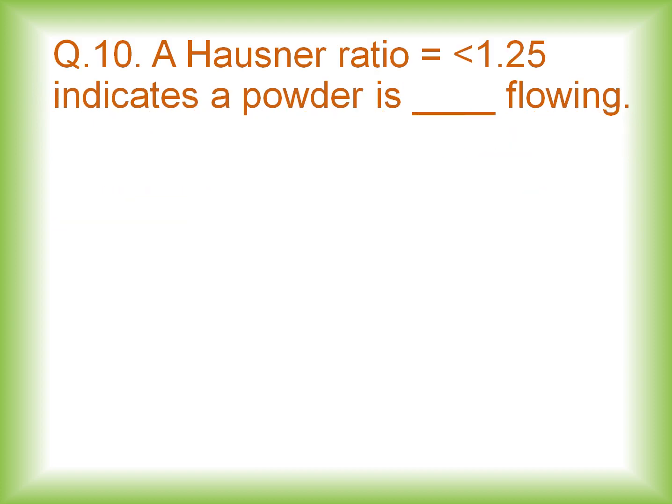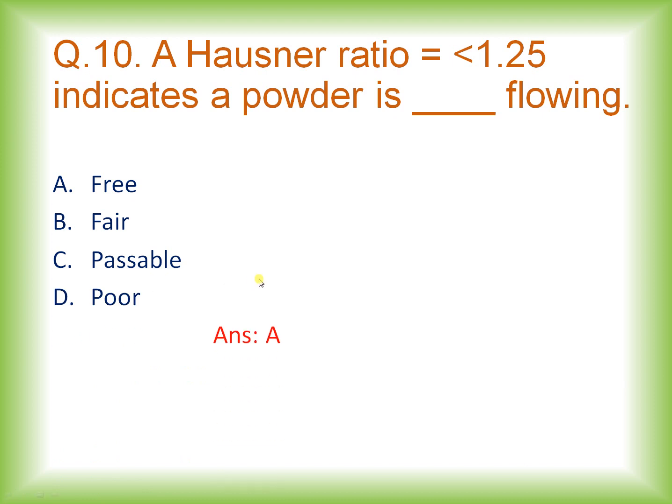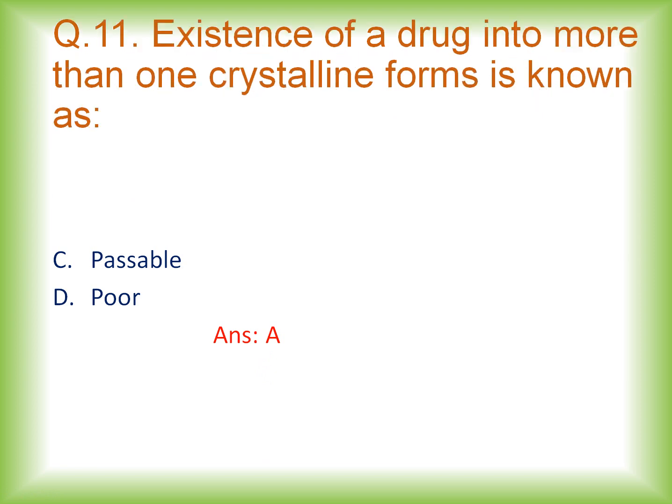Then question number 10. A Hausner ratio, if it is equal to or more than 1.25, indicates the powder is dash flowing. The options are free, fair, passable, poor, and the right answer is option A. So whenever the Hausner ratio is more than 1.25, it indicates that the powder will be free flowing.